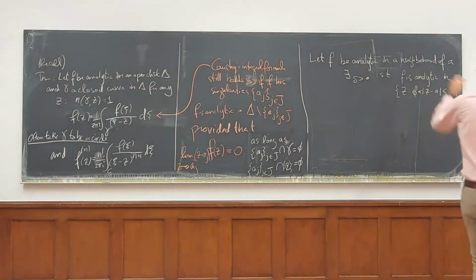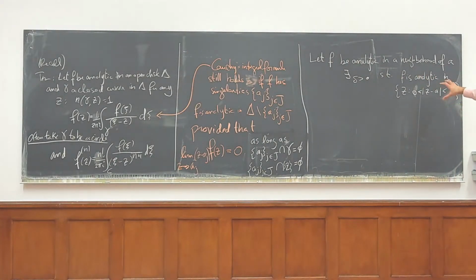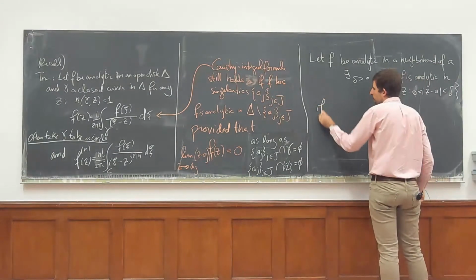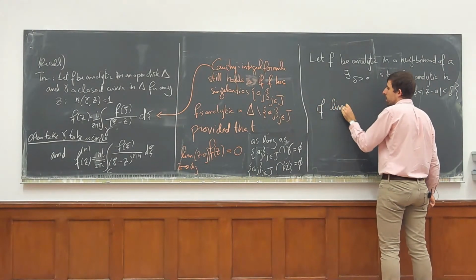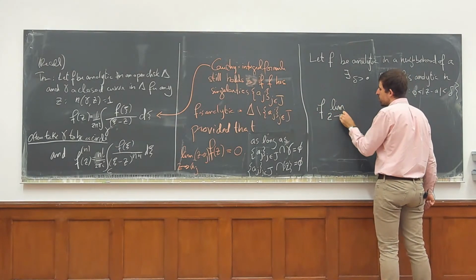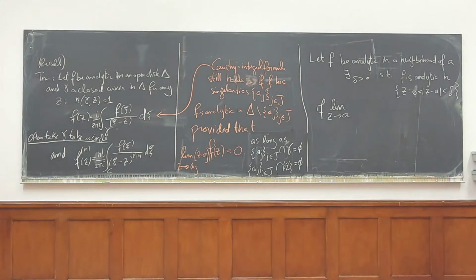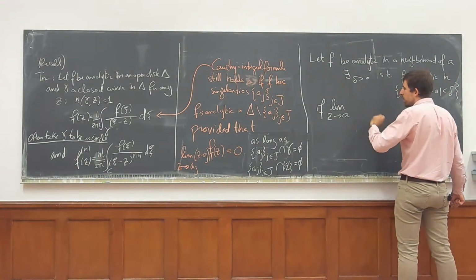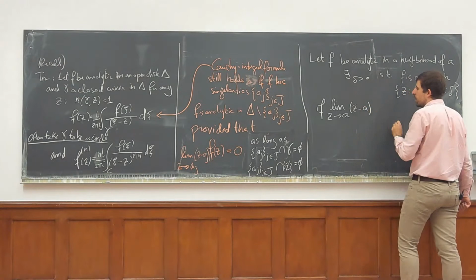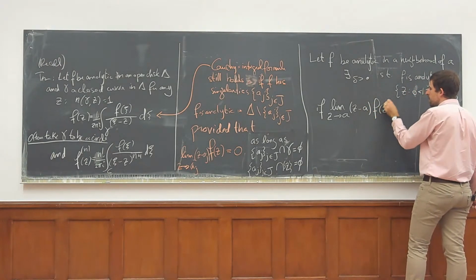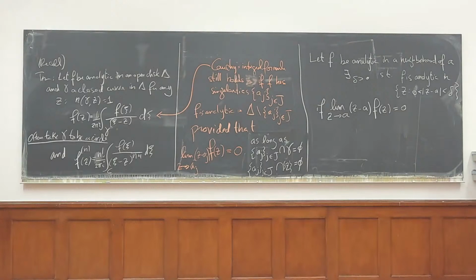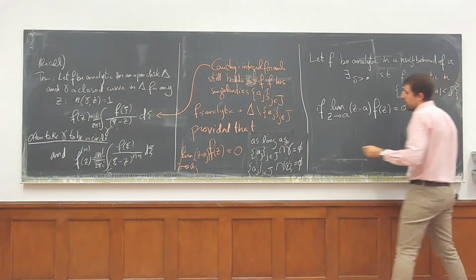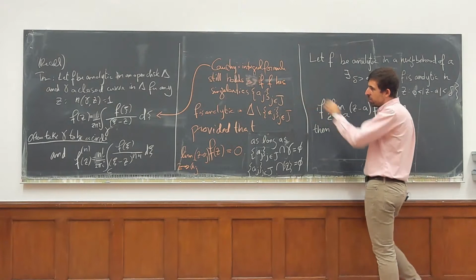Okay, but now let f be analytic in a neighborhood of a, such that it's analytic in the neighborhood, not necessarily at a. If the limit as z goes to a of z minus a times f of z is 0, then the Cauchy integral formula will hold.